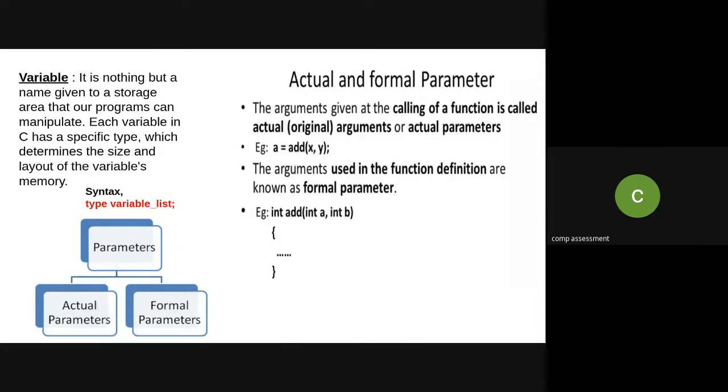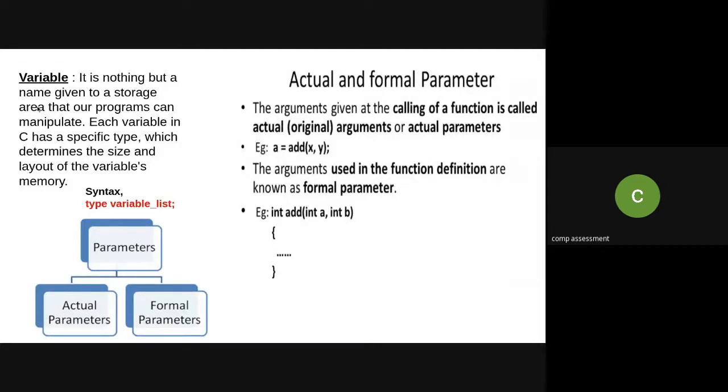So size, for integer we know in C programming, what is the size of int in C programming? Two bits, two words, two nibbles? What is the unit? 2 bytes. 2 bytes, correct? So whenever we declare a variable, it indicates a specific type, and based on that type, it determines the size of that variable and the layout of the variable in memory. That is how that variable is located in my memory. These things we have already learned.